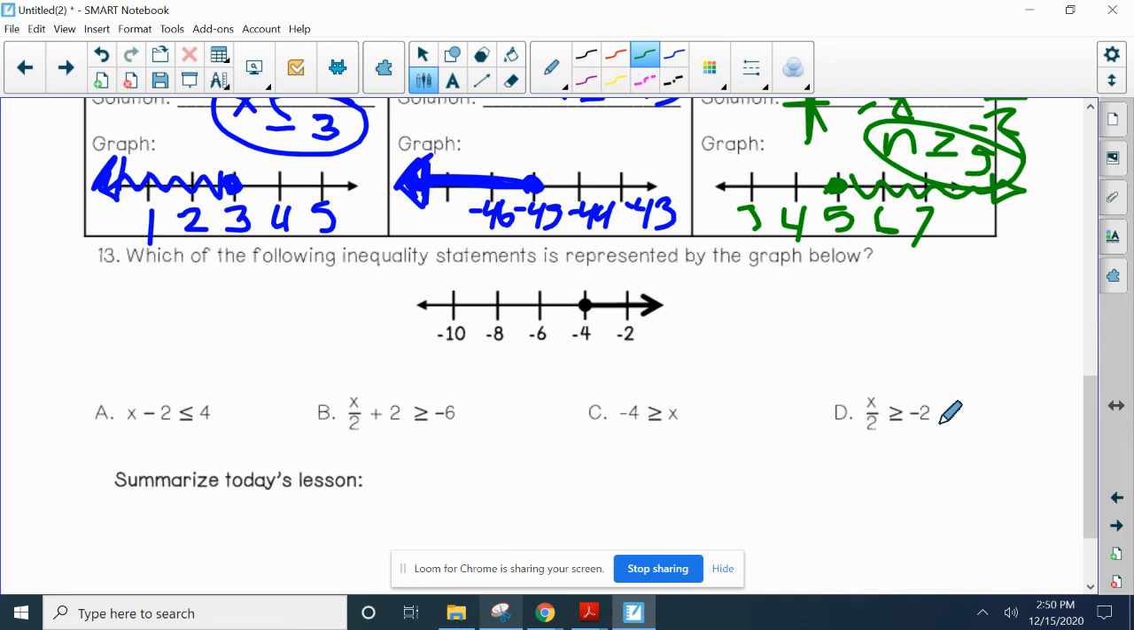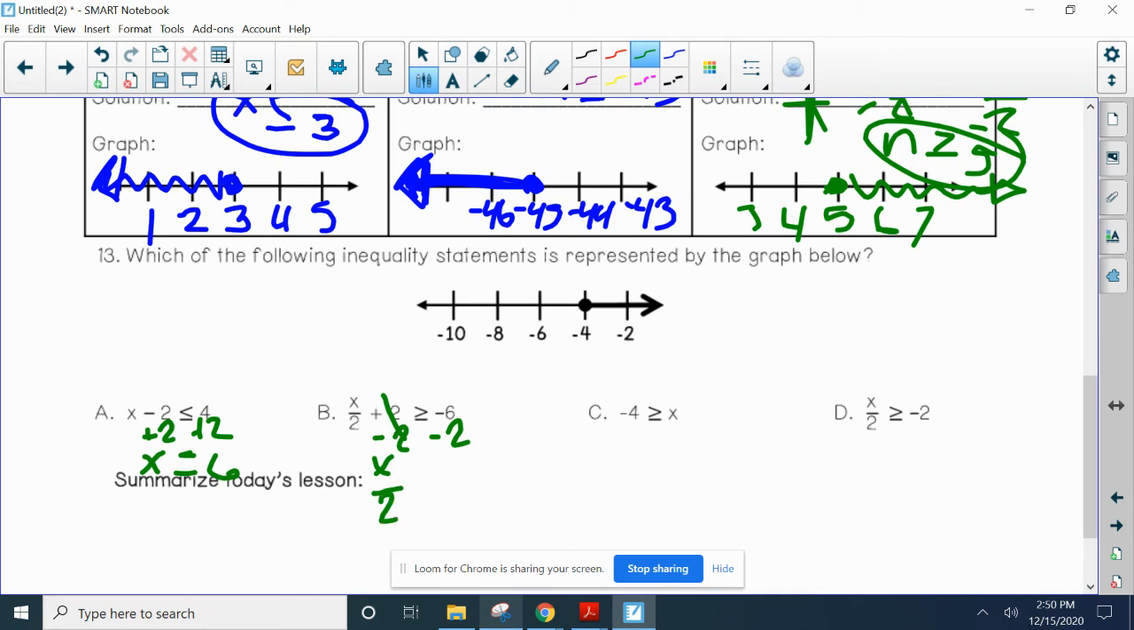All right. So, which of the following inequality statements is represented by the graph below? So first, I see that it's a closed circle. Well, they're all are equal to, so that doesn't eliminate anything. I'm gonna go ahead and solve these. So plus 2 to get rid of minus 2. So x is less than or equal to 6.